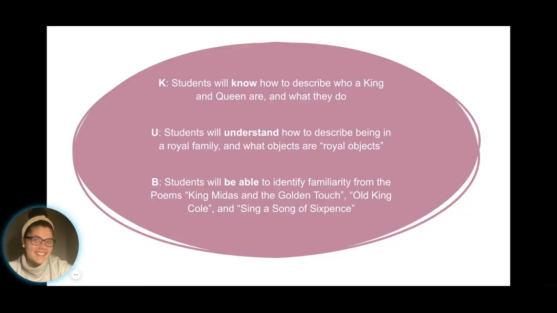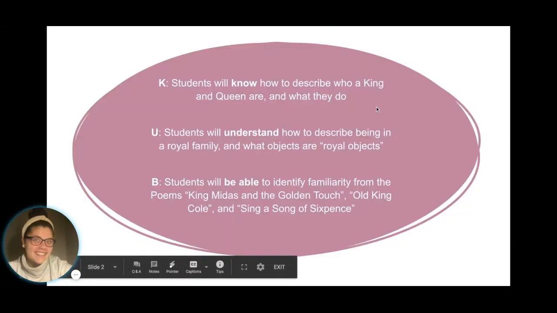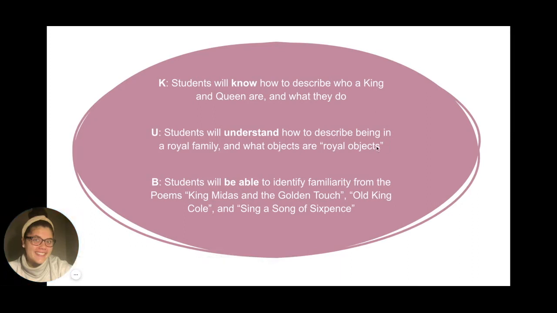Friends, the goal of today's lesson is that you'll know how to describe who a king and queen are and what they do. You'll understand how to describe being in a royal family and what objects are considered royal objects. And you'll be able to identify familiarity from the poems King Midas and the Golden Touch, Old King Cole, and Sing a Song of Sixpence.